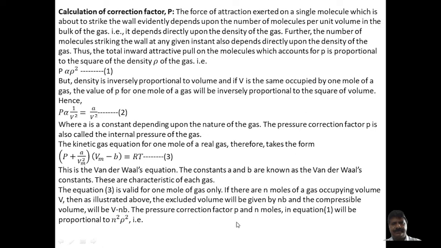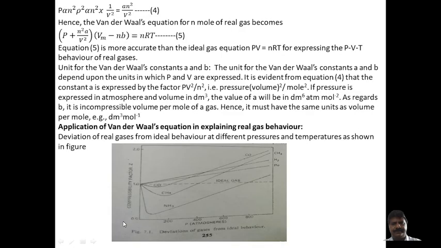The pressure correction factor P for n moles, that is equation number 1, will be proportional to n square, that is rho square. Rho square is nothing but density square, and therefore P, that is pressure, is directly proportional to n square rho square, meaning density square. Again, density is mass by volume, inversely proportional to volume, that is 1 divided by V square. Again removing the proportionality constant, we can write a into n squared divided by V square. That will be equation number 4.